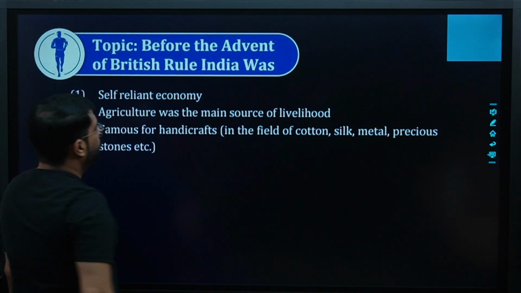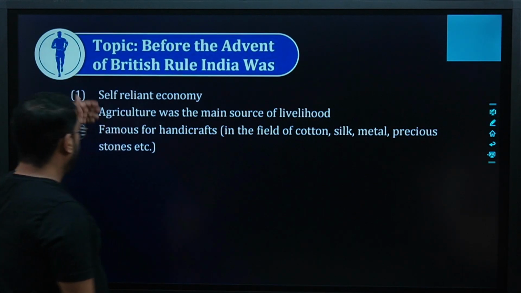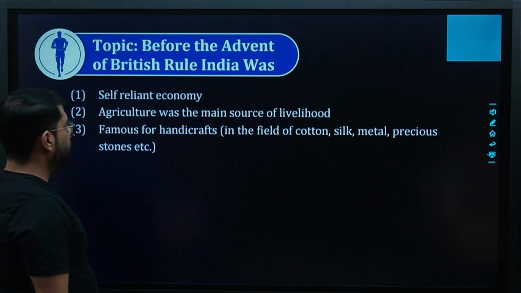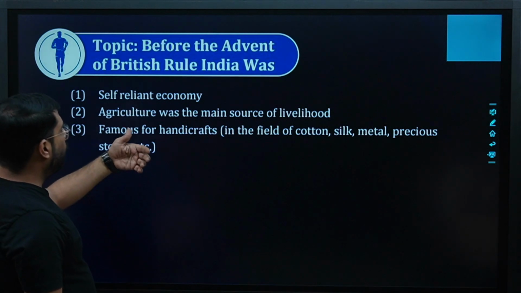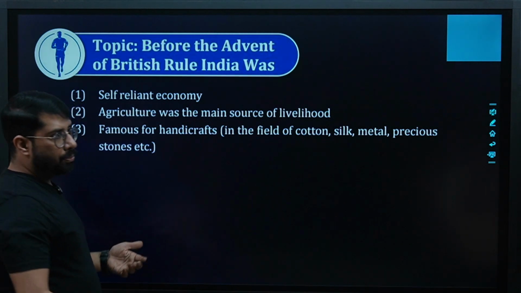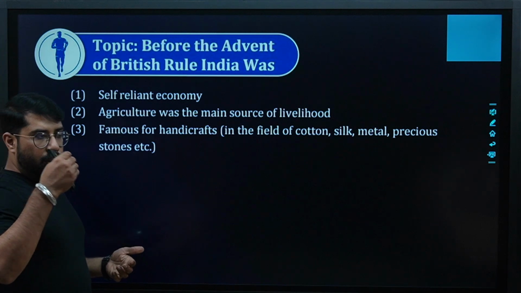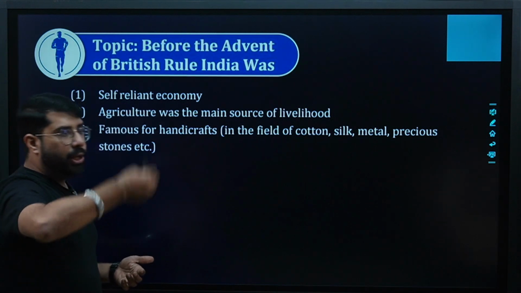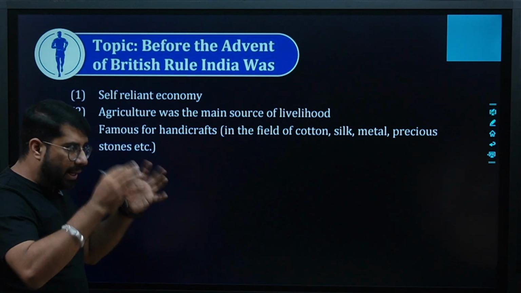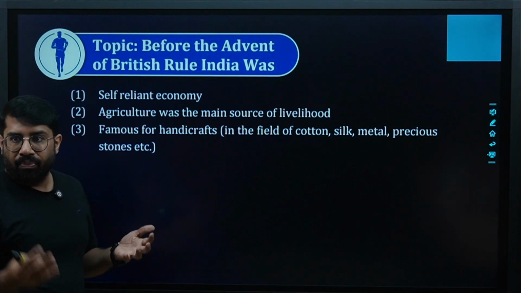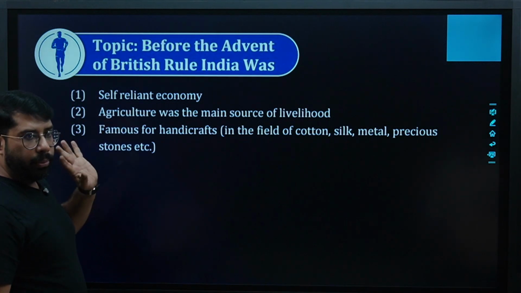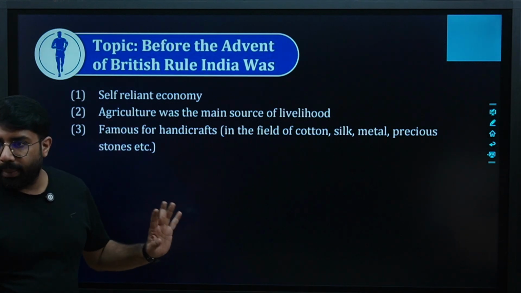Before the advent of British rule, India was a self-reliant economy. Means before the advent of British rule in India, India was what type of country? India was a self-reliant economy. India was an independent economy.